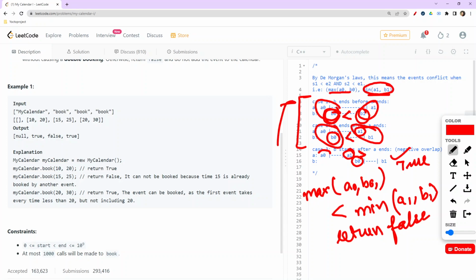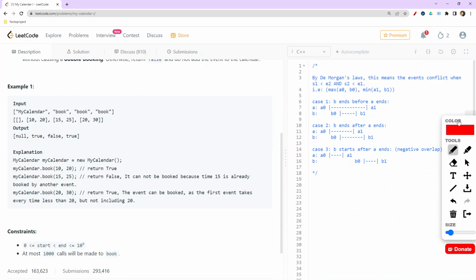So from these two cases only we infer for this particular scenario. So this is the main logic for this particular question. Means after fetching some test cases, we come to the conclusion that this would be the main logic for implementing this question and returning whether it is true or false.